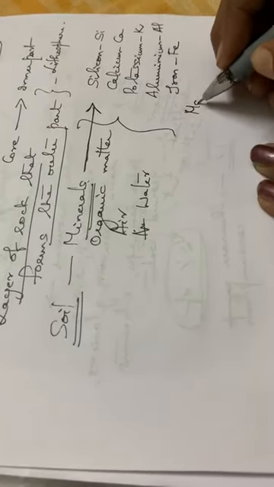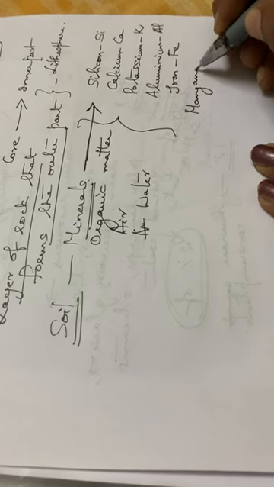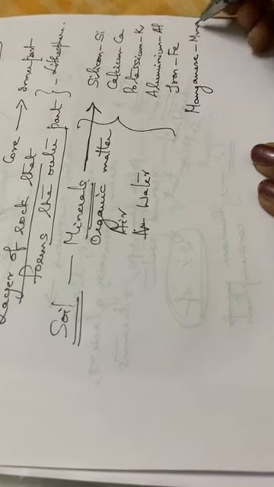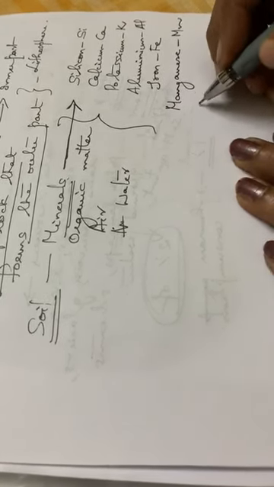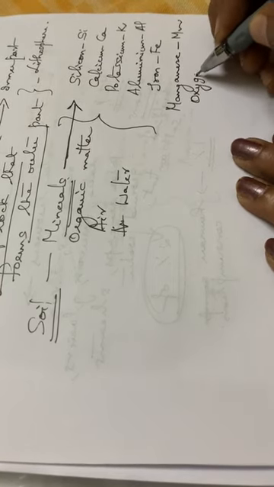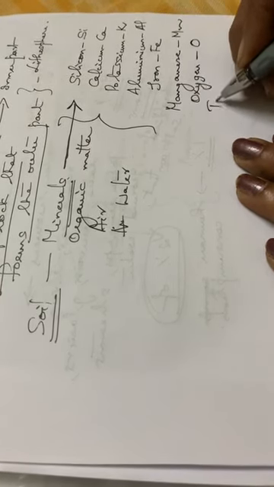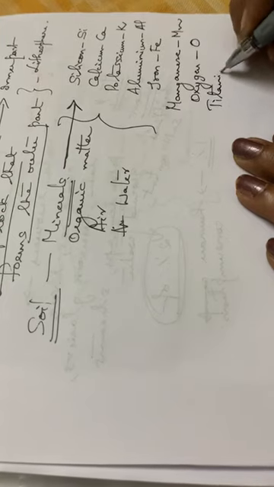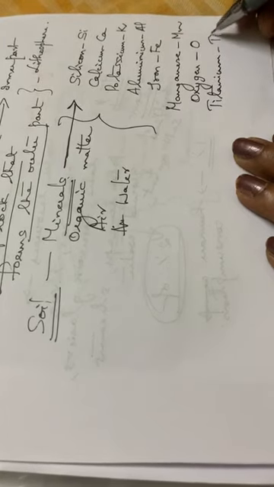Then manganese, that is Mn. Then comes oxygen, O. Then titanium, Ti. So these are all elements: silicon, calcium, potassium, aluminium. These elements will be present in the form of compounds or in the form of mixtures.